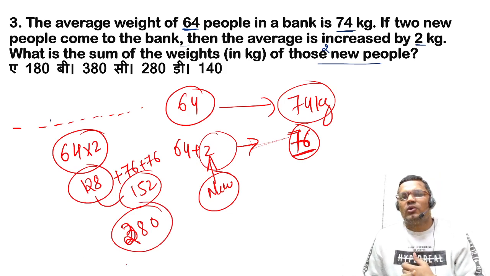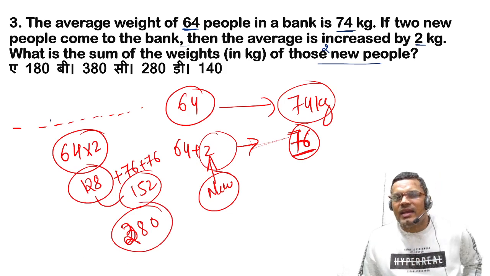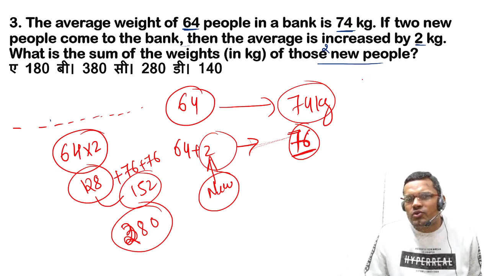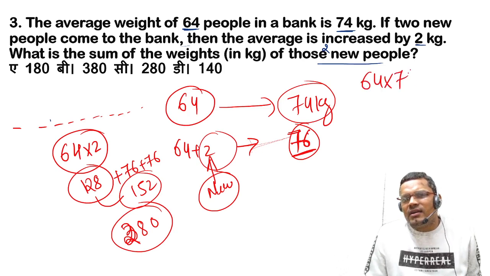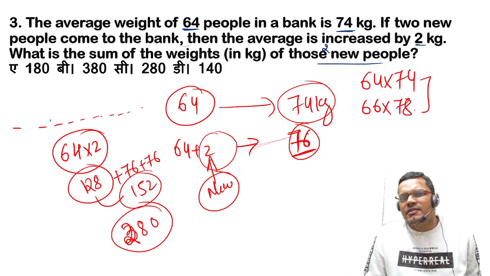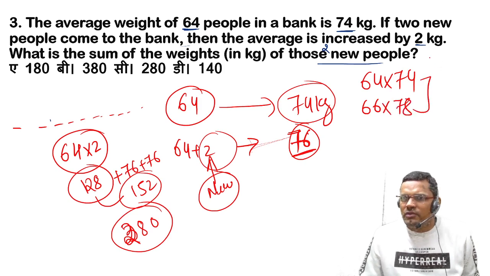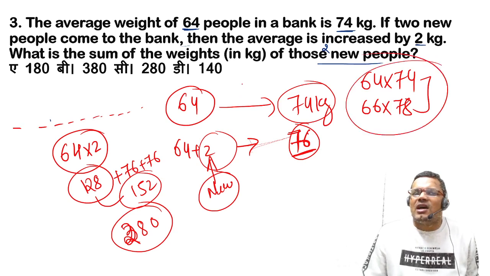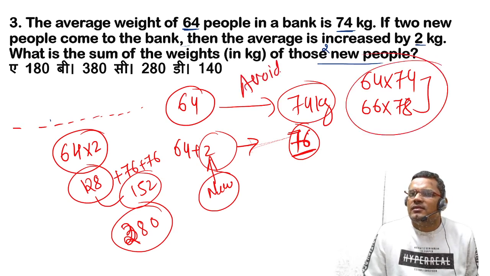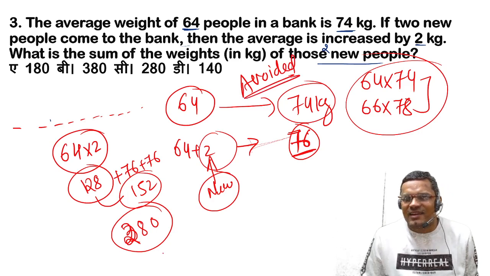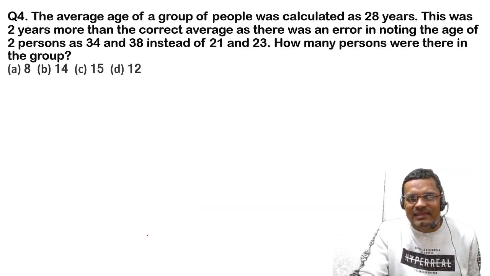So this is how you can calculate without any calculation. Otherwise, you have to do 64 into 74 and 66 into 78, and the difference is the total weight of those two new people. So again, the calculation is avoided with the help of logic and the deviation method.